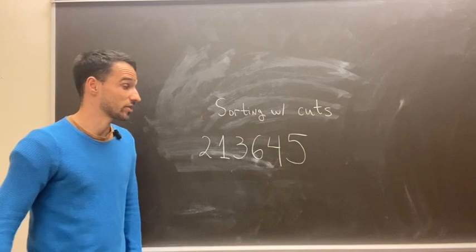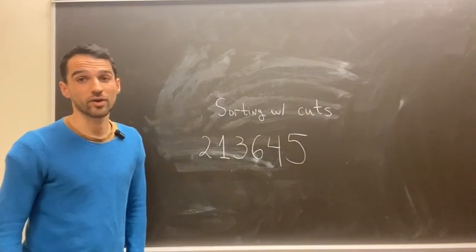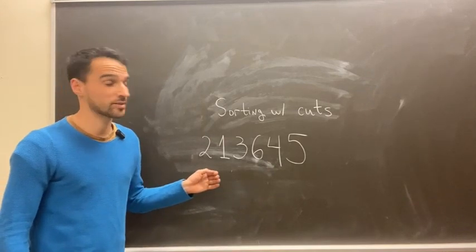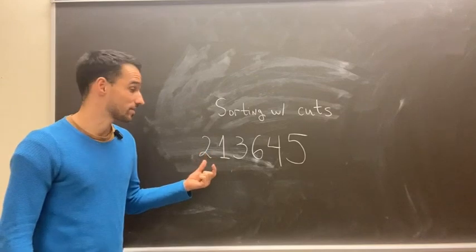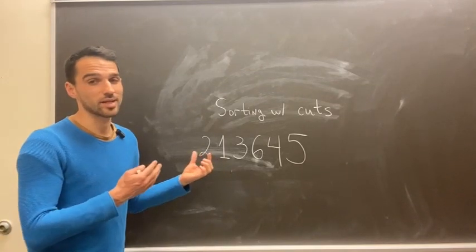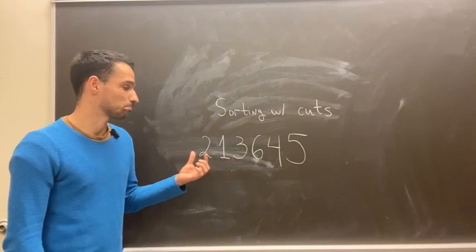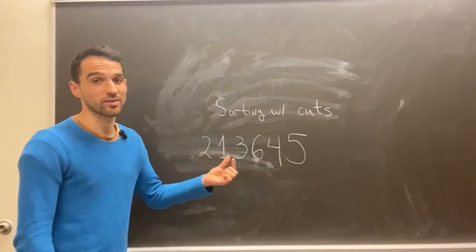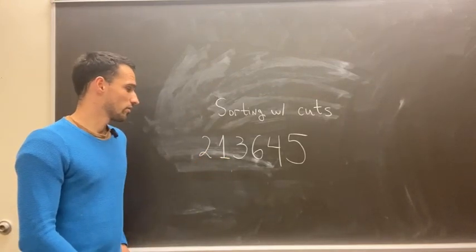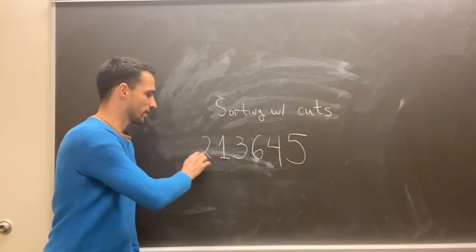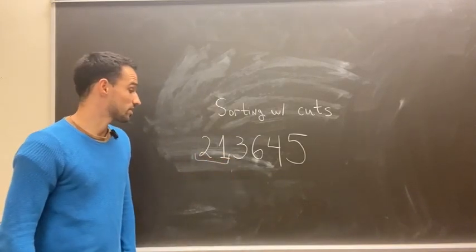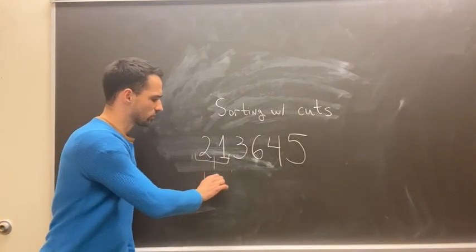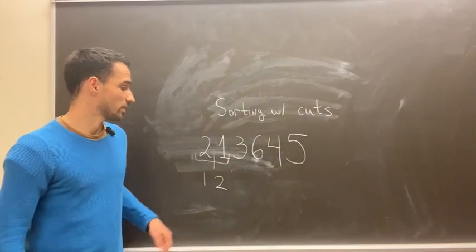If we have this permutation 2, 1, 3, 6, 4, 5, sorting with cuts is just that we go over the permutation from left to right, and we are allowed to select a given segment and then cut it somewhere in the middle, which means we pick some position and then we exchange the 2 segments on the left and on the right of this position. So for instance, here, if I go from left to right, I can pick this segment and then I decide to cut in the middle. This would mean that I will get 1, 2 in the output.